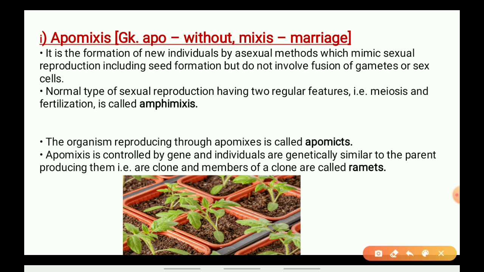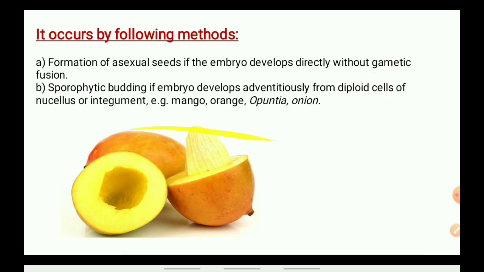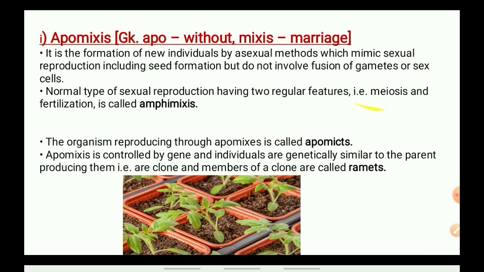Now the next is normal sexual reproduction, having two regular features. The first feature is meiosis, and the next feature is fertilization. You know that the gametes are formed by meiosis, and after the gametes are formed, these gametes need to be fused.